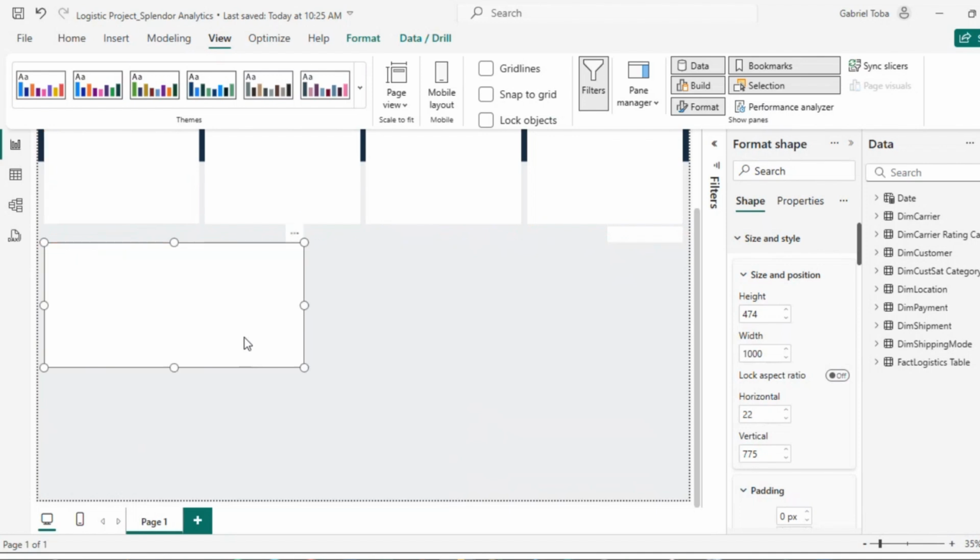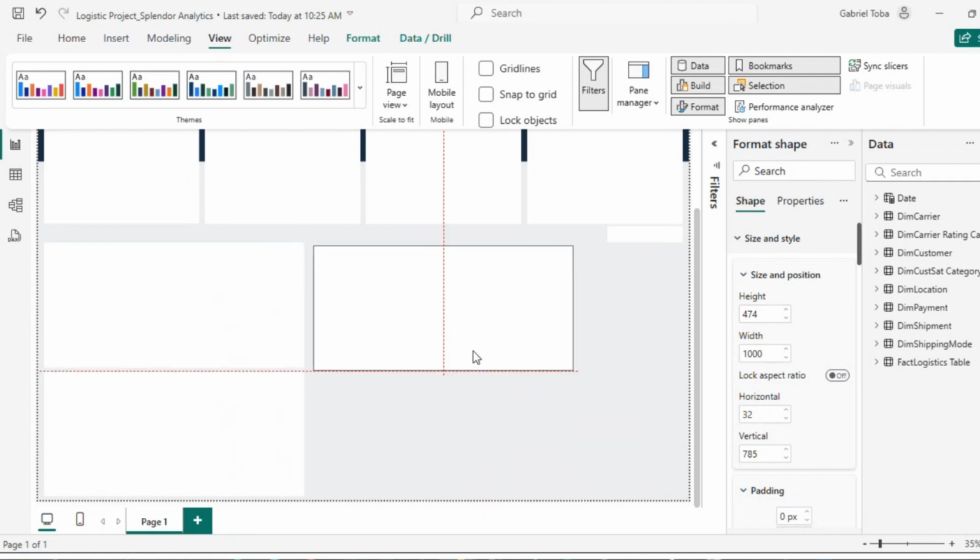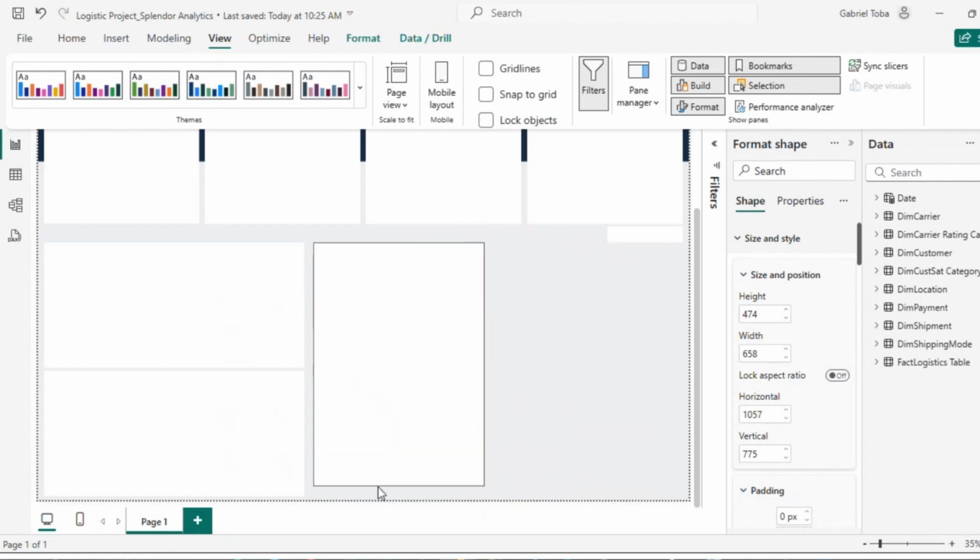Okay, let me just copy paste and bring it down here, and let me copy paste this, bring it here. Let me do this and do this. Perhaps this is what I had there, and this is the width you have.